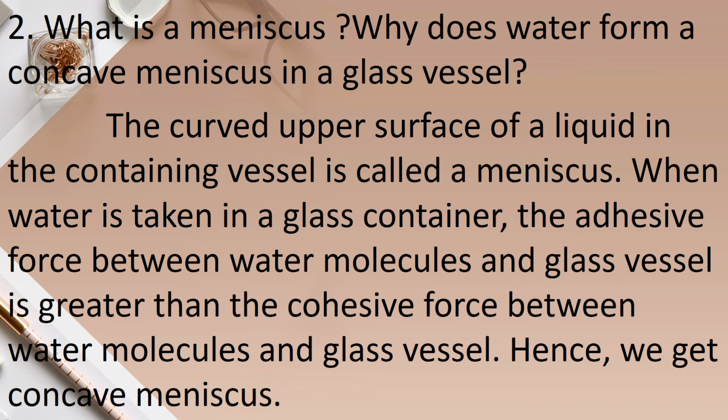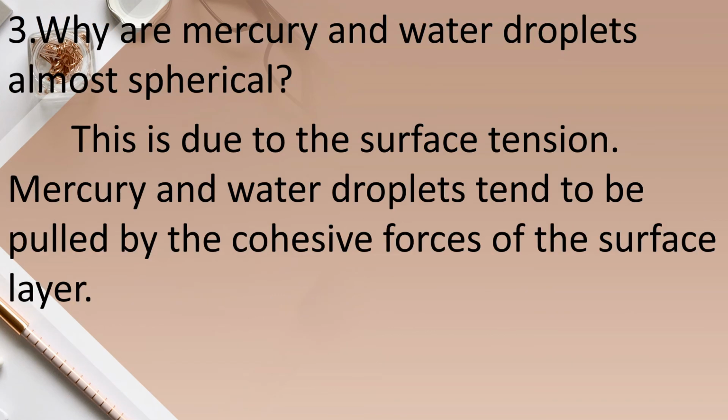Children, have you all completed? So third question. Why are mercury and water droplets almost spherical? What is the reason, children? It is just because of surface tension, is it? So this is due to the surface tension. Mercury and water droplets tend to be pulled by the cohesive force of the surface layer. Okay, children? You can take down in your notebook. Write it fast.